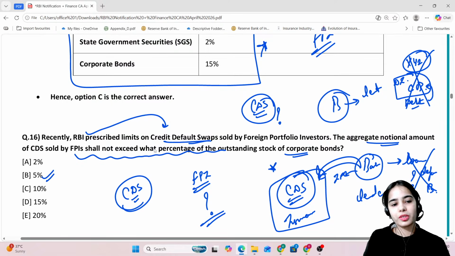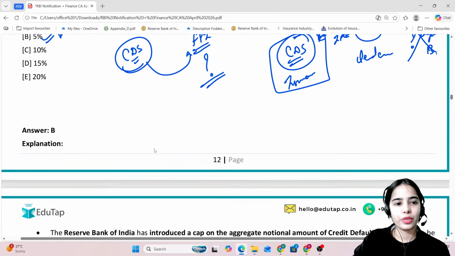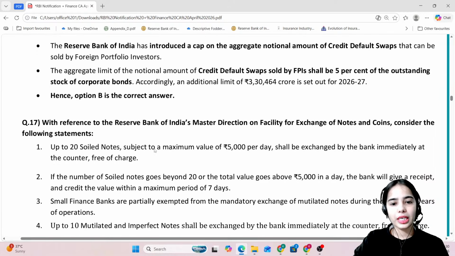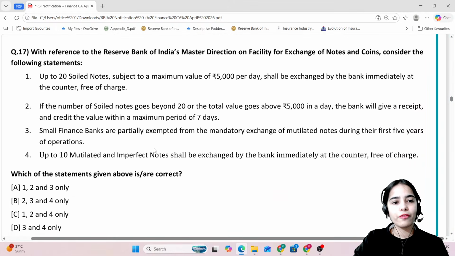So here, 5% is the limit up to which a credit default swap can be taken from foreign portfolio investors. Yes, very good everyone. Now coming to the next question, with reference to the Reserve Bank of India's master direction on facility for exchange of notes and coins.